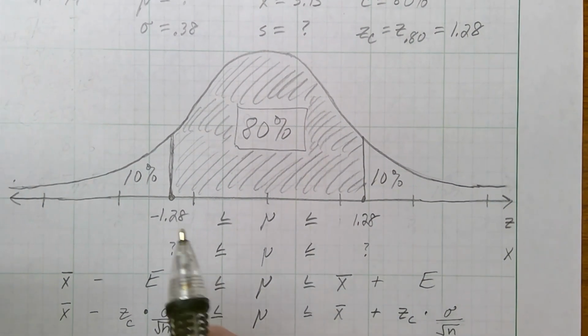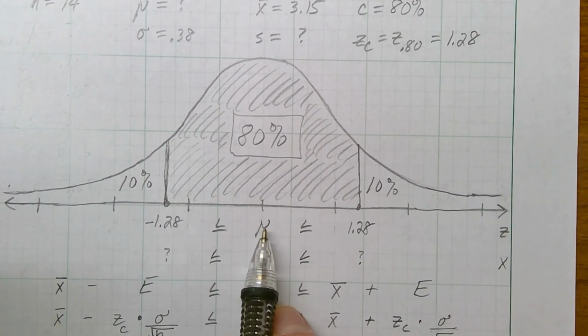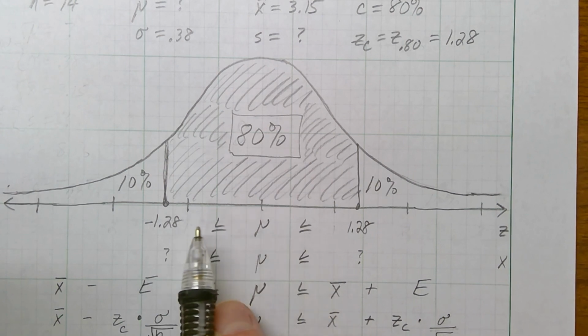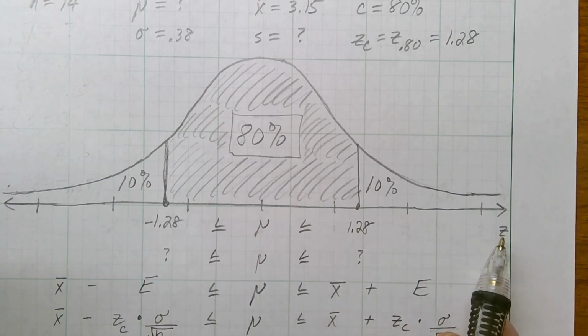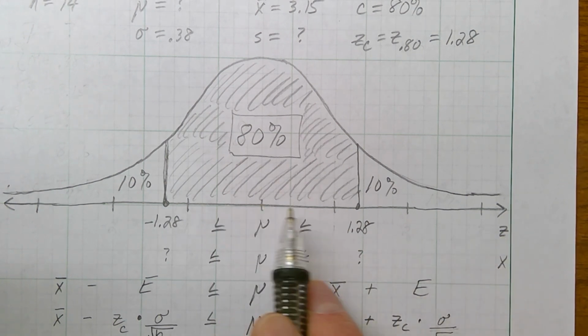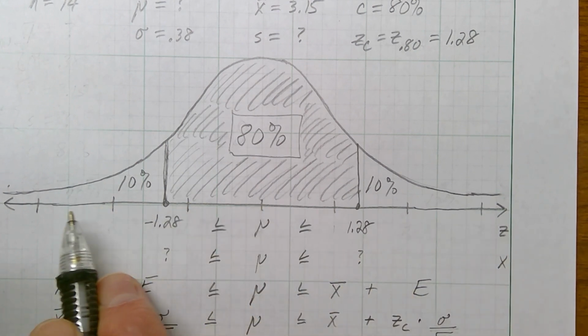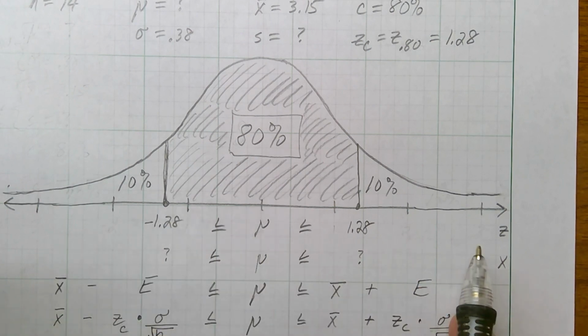All right, so back to our problem. We know that mu, the true population average weight of a hummingbird, is between the 1.28s. Now I'm speaking z there. Your z numbers are your 0, 1, 2, 3 numbers. This is 0, 1, 2, 3. This is 0, negative 1, negative 2, negative 3. I call your z numbers your 0, 1, 2, 3 numbers. So we're speaking in z.